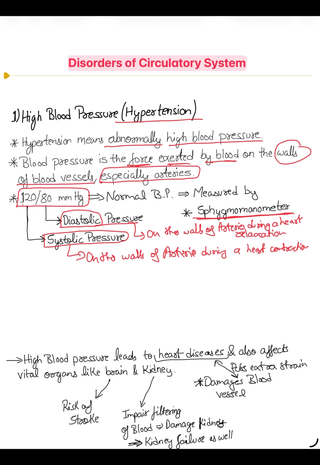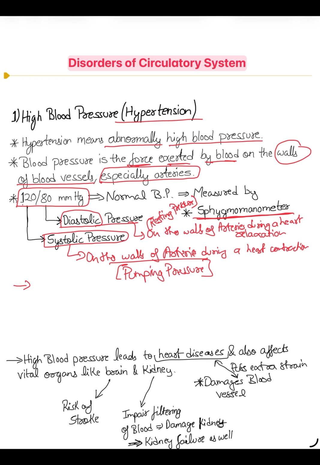Relaxation means nothing special. 80 millimeter of Hg is the normal pressure, but during contraction it will increase to 120. That is called systolic pressure. This diastolic pressure is also called the resting pressure, and systolic pressure is also called the pumping pressure. Okay, so this is all about hypertension, but there is one major term.